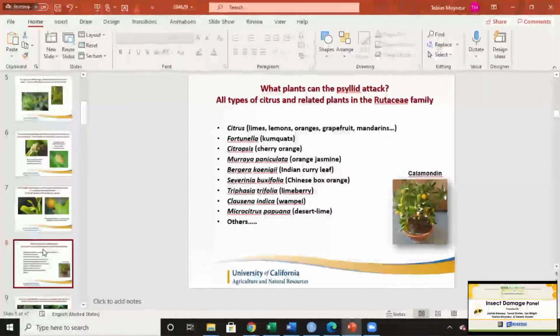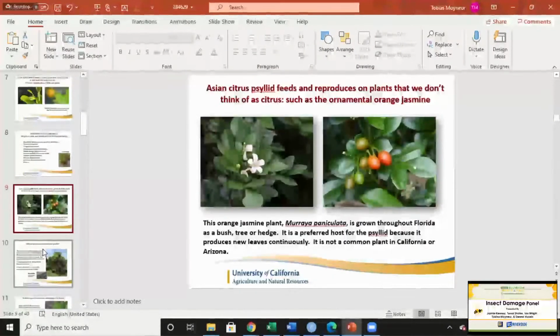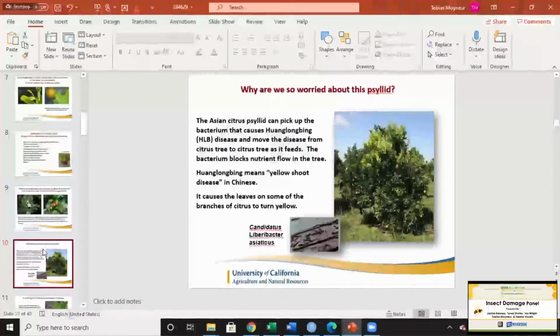Just to note that citrus is the big aspect in California because not only is it big in commercial agriculture, it's also in like 60% of people's backyards. So this insect doesn't have to fly really far to spread this disease. It can actually reside inside of probably your backyard and you don't even know. And then the population builds and it flies into a commercial grove. And it's a problem for farmers, whose job and livelihood is citrus. Florida has a problem because there are other ornamental varieties of plants that these pests can live on and feed on, but it's not as big of a deal here in California.